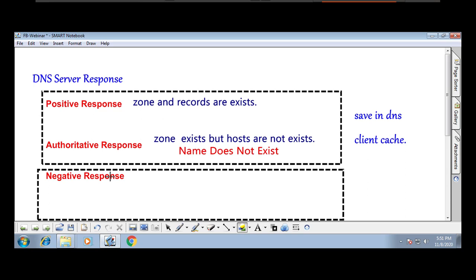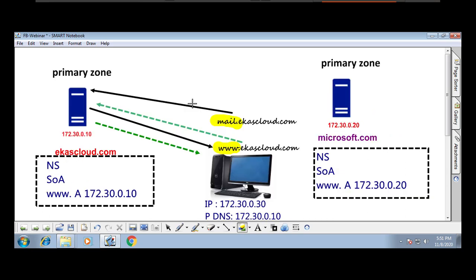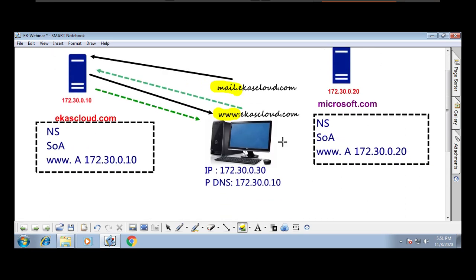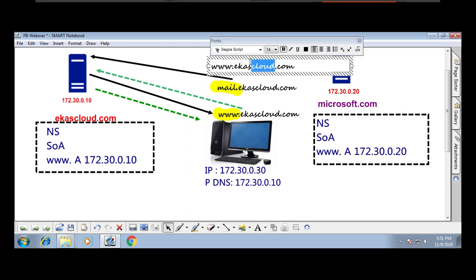What is a negative response? Let's understand a little bit deeper. When I ask my DNS server who is www.microsoft.com, that's a question, right?